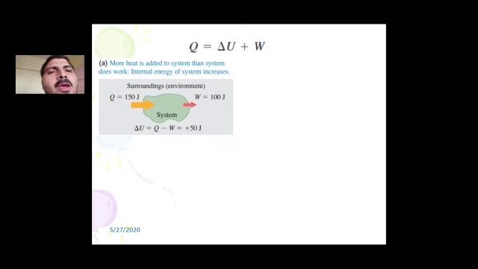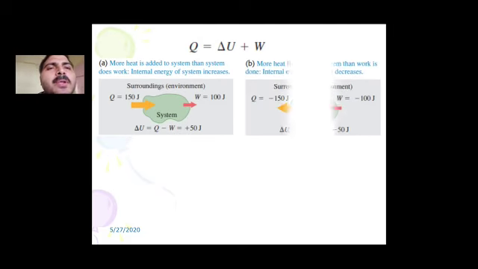Here in example A, more heat is added to the system than the work the system does. So here Q minus W is positive, and hence the change in internal energy is positive. The amount of heat added to the system is 150 joule, out of which 100 joule of work has been done. So the remaining energy, that is 50 joule, is used to increase the internal energy of the system. In other words, it is used to increase the temperature of the system.